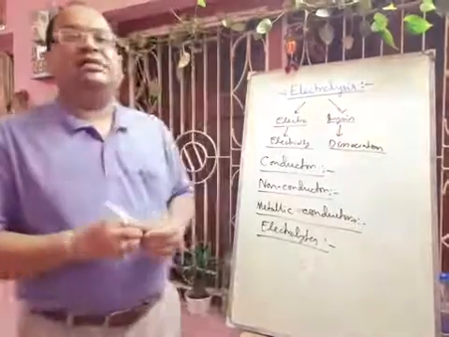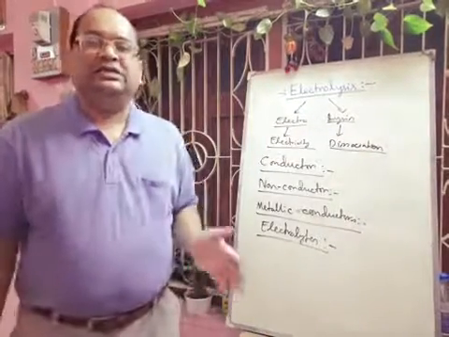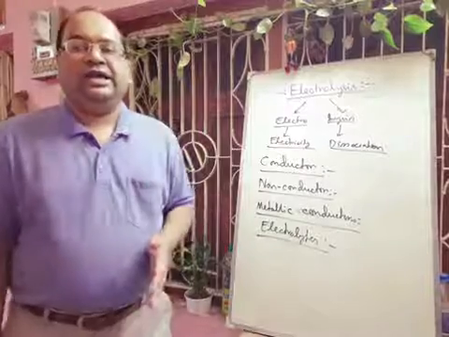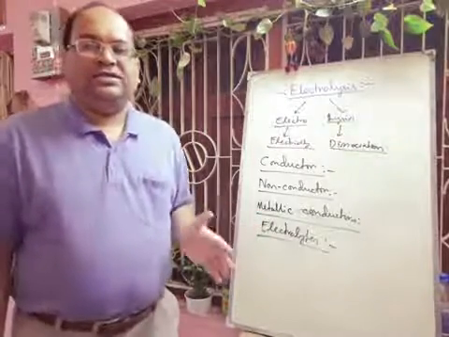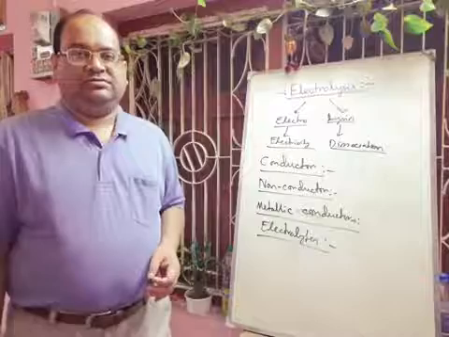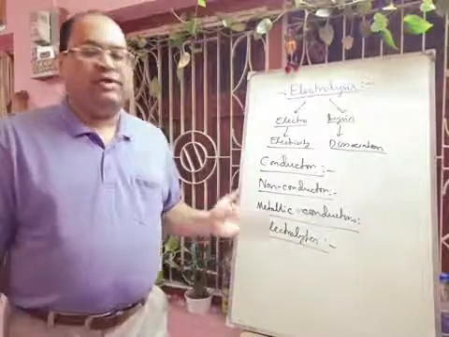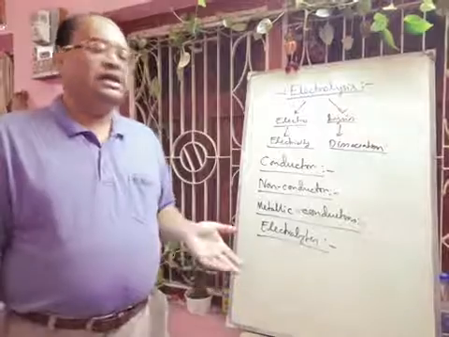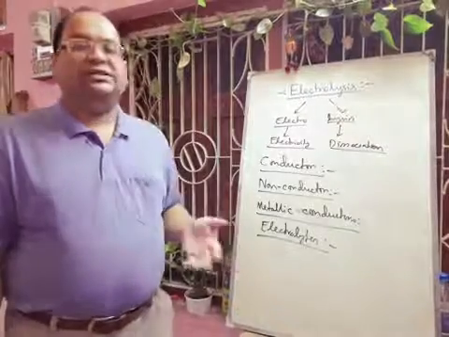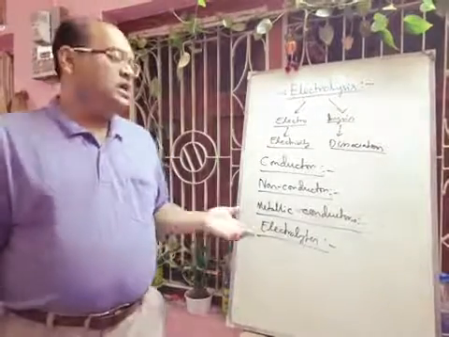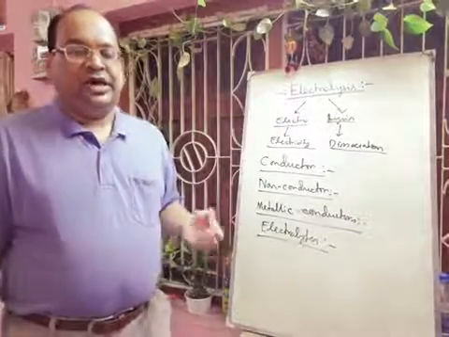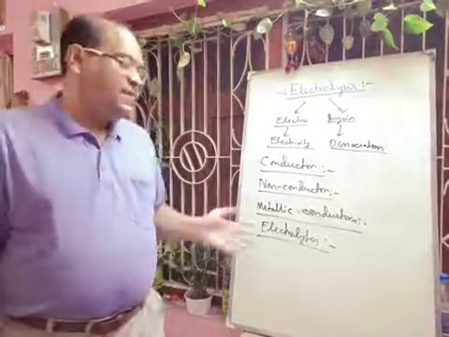Now what are the electrolytes? These are the substances which in aqueous solution or in molten state conduct electric current, and the passage of current produces a chemical change. We can give examples like aqueous solution of sodium chloride, any salt. We can take aqueous solution of HCl, that means dilute HCl acid, or any aqueous solution of a base like NaOH solution. These are the electrolytes.